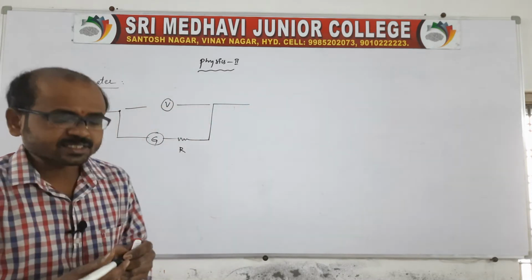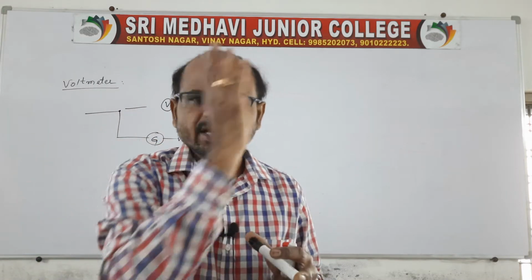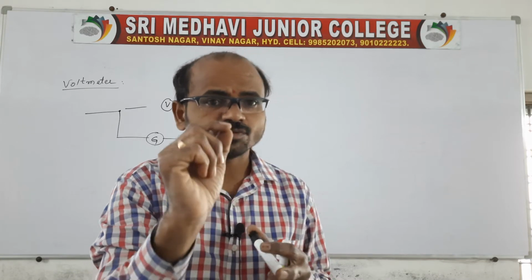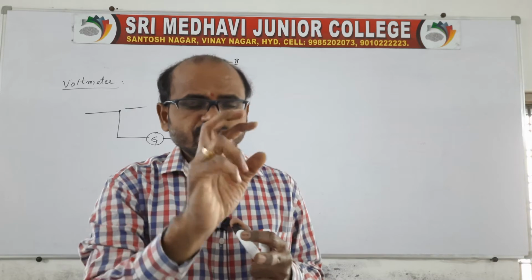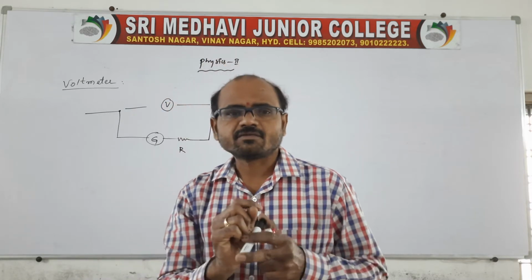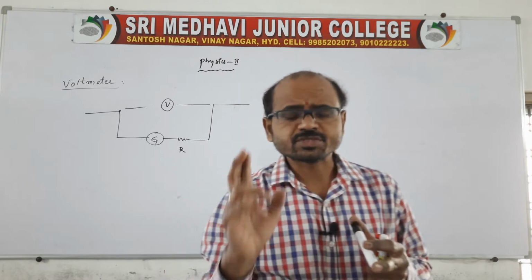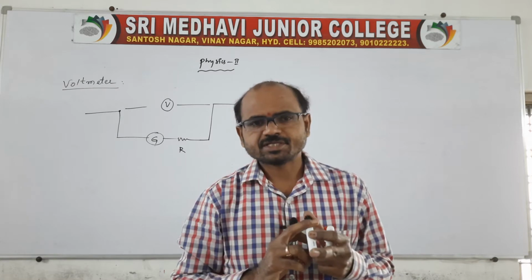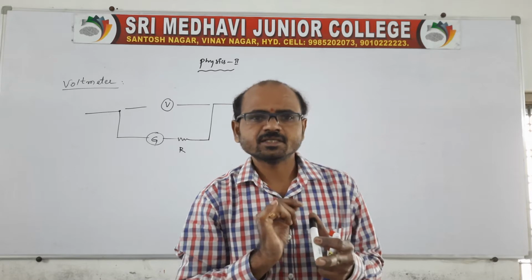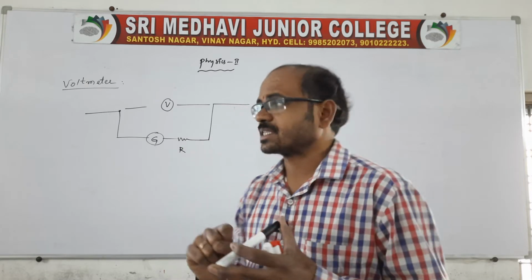An ammeter is when a small resistance is connected to the MCG in parallel.